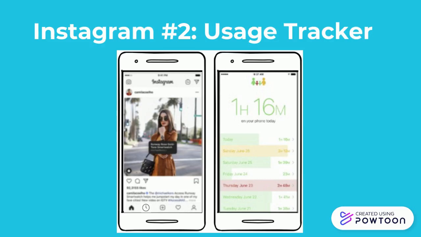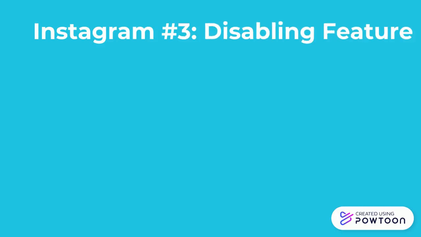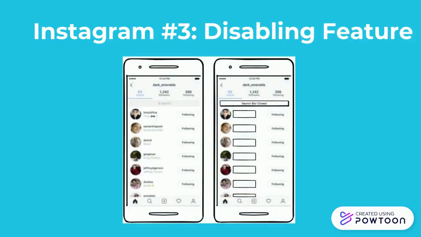For a third feature we believe could help Instagram users combat screen addiction is setting time limits on certain features and functionalities within the app. Studies show that one of the reasons people, particularly young adults, spend so much time on social media is because they have the ability to search for content and view results that are only tangential in their relevance.